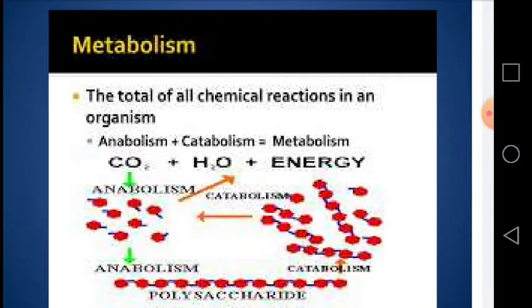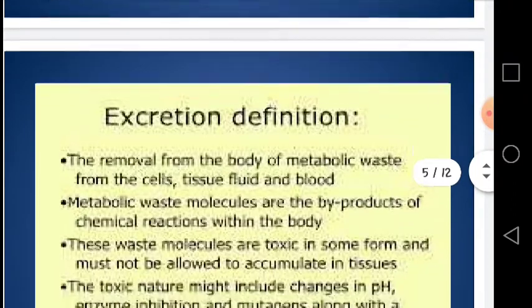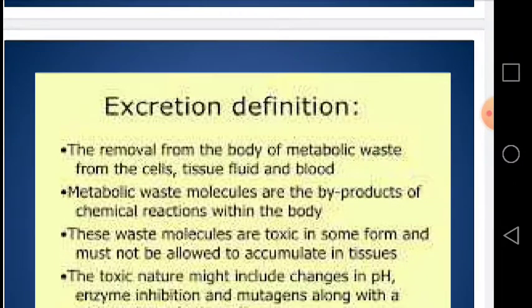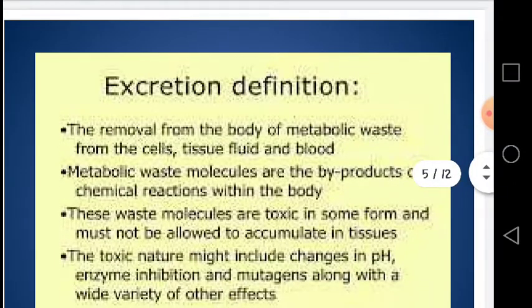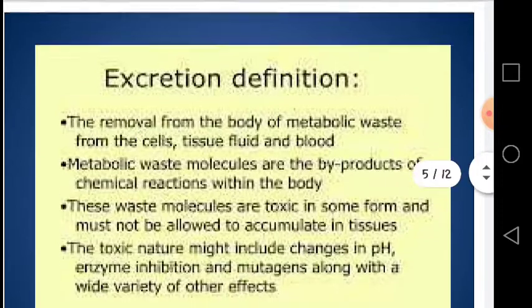Both anabolic and catabolic reactions produce waste products, many of which would be toxic, poisonous, if they were allowed to build up in the cells. These byproducts are removed by the process of excretion. And now we are going to focus on the excretion definition. As you can see from this slide, it is the removal from the body of the metabolic waste from the cells, tissues, fluid, and the blood.